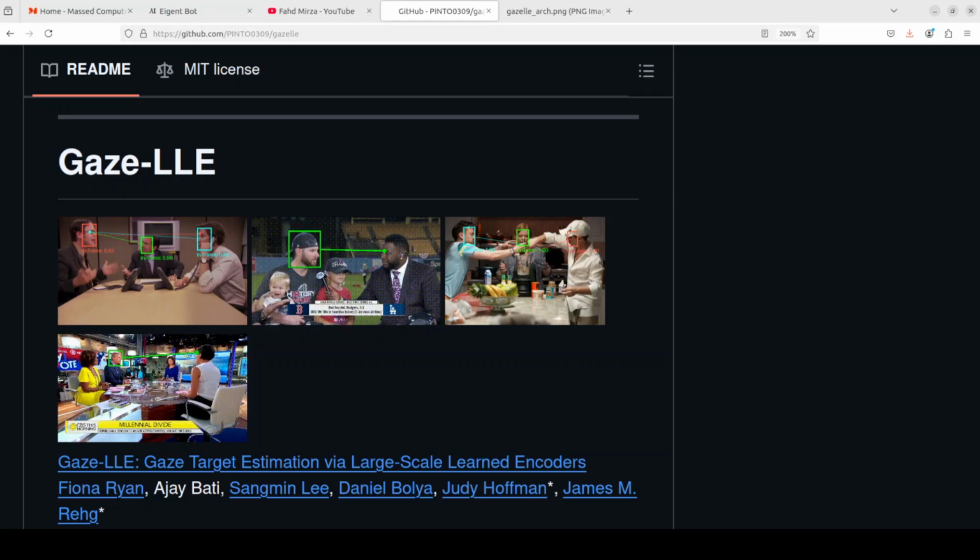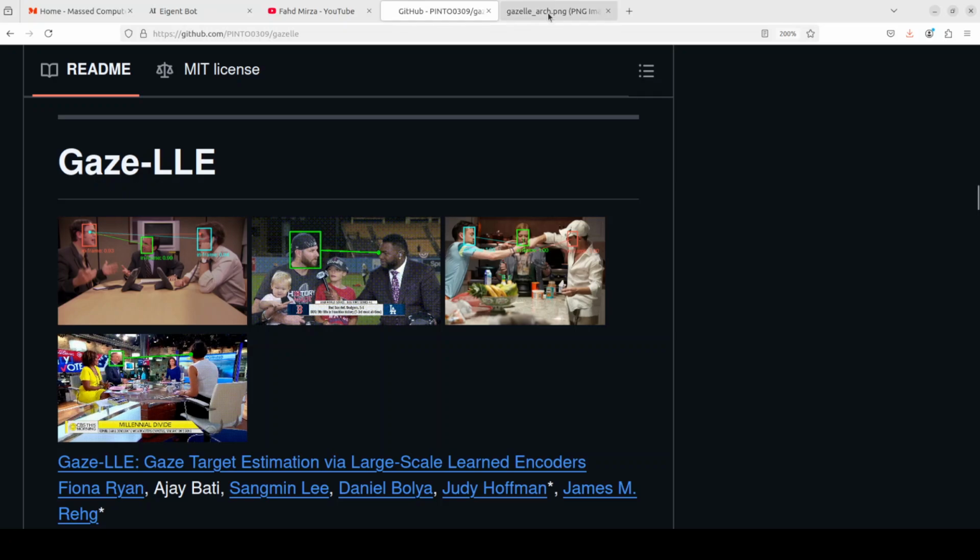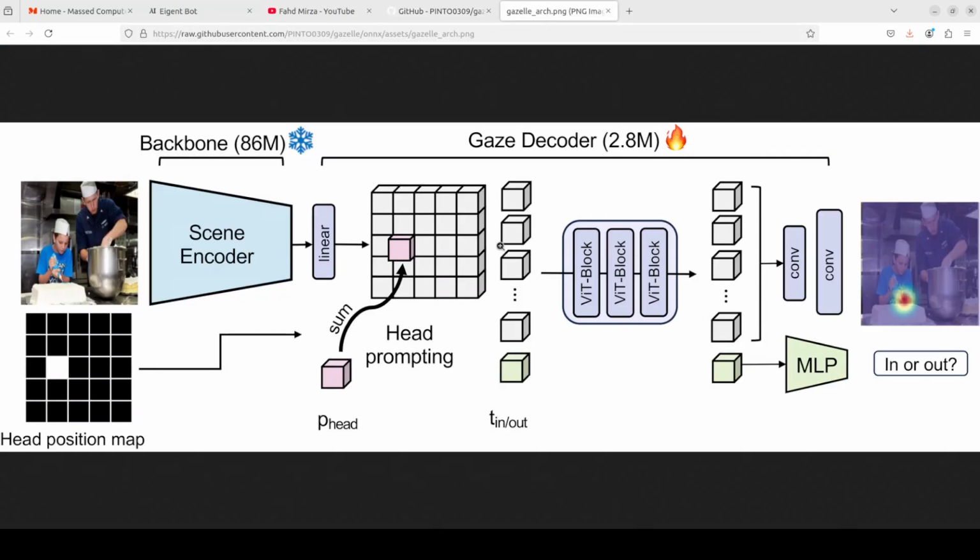It stands for Gaze Target Estimation via Large Scale Learned Encoder. It's a new transformer based framework that streamlines gaze target estimation by leveraging features from a frozen Dino V2 encoder. So, the way it works is quite interesting. They have extracted a single feature representation for the scene and then they apply a person specific positional prompt to decode gaze with a lightweight module.